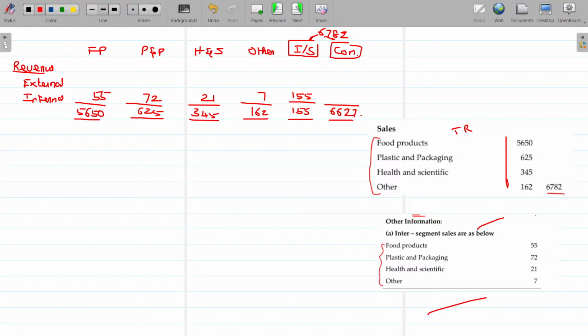Now, external sales could be the balancing one: 5,595, 553, 323, 155. Then total value being 6,627. This is the external. Okay. 324. So we got the revenue.